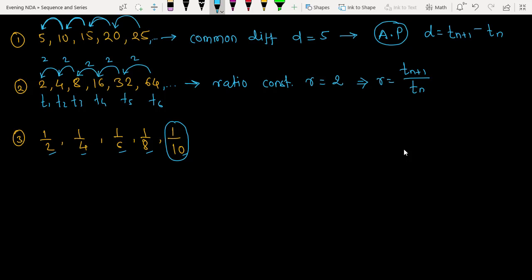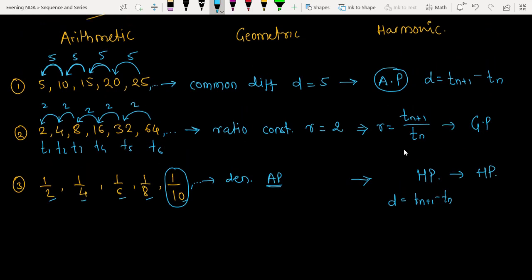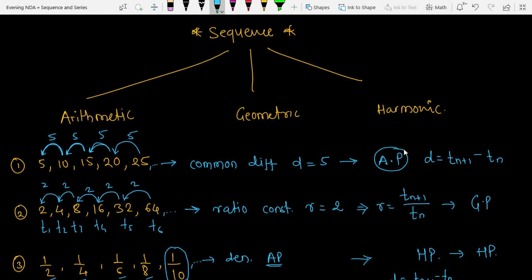Okay, see here, if I look, the denominators are 2, 4, 6, 8 and 10. So the denominators are in the AP. Whenever you get the denominators in the AP, such a sequence or progression is called a harmonic progression. This is our geometric progression, and this is our harmonic progression, where we have the common difference. Still the common difference is the same, which is nothing but Tn plus 1 minus Tn, but this time it will be in the denominator instead of the numerator. Is this okay? Have you understood these three? So these are the only three sequences you have in your syllabus.